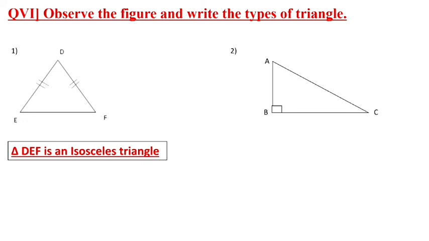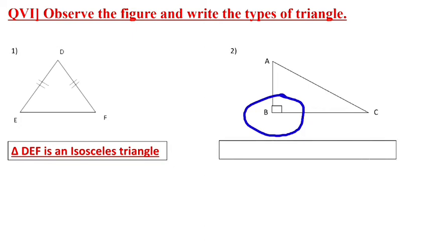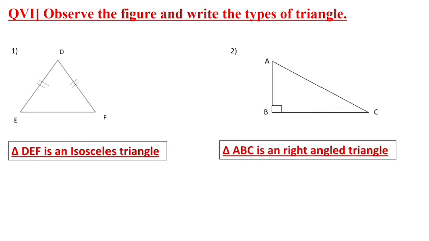The second one is given triangle ABC. In triangle ABC, angle B is 90 degrees. We can see the symbol of 90 degrees. It means triangle ABC is a right angle triangle.